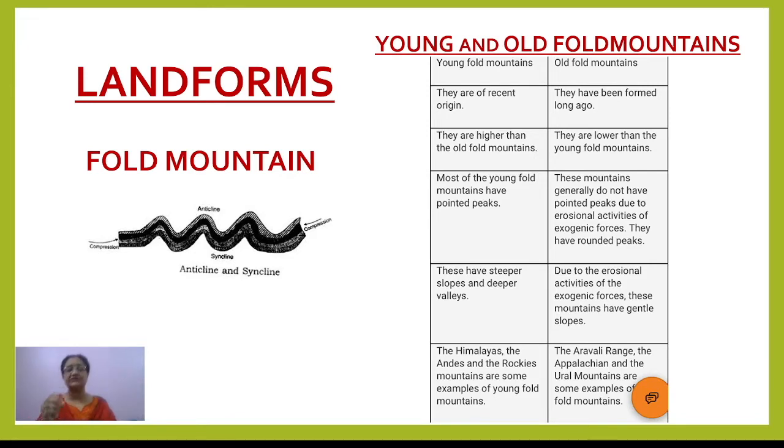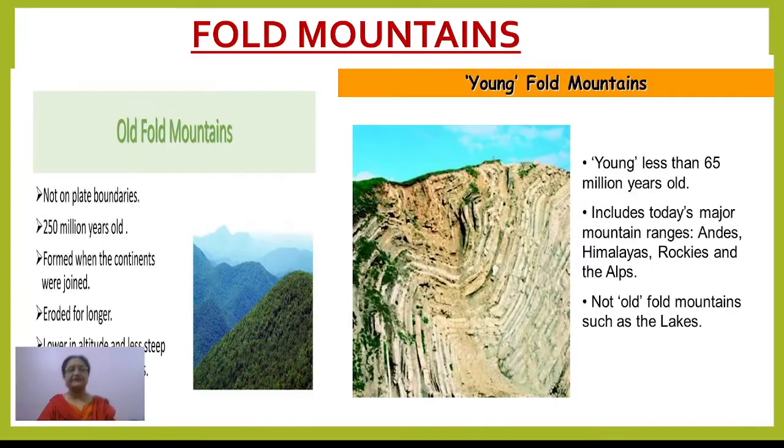That has changed the pointed peaks into rounded peaks, and the steep slopes have become gentle slopes. The high mountains have turned into low altitude mountains. So these are the features of old fold mountains. You can see the points given here: about 250 million years old, generally very old, right?